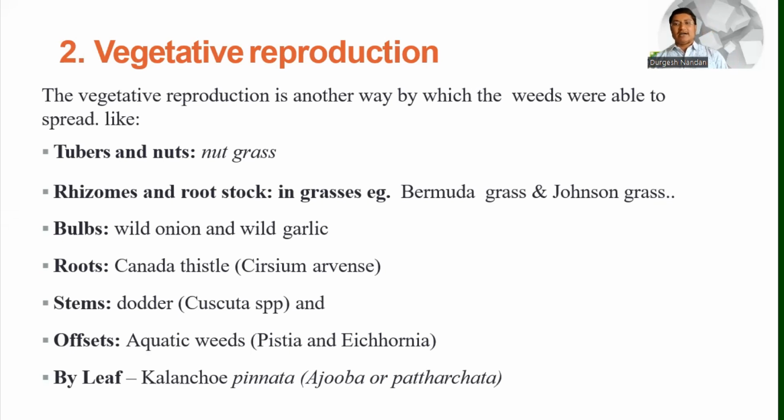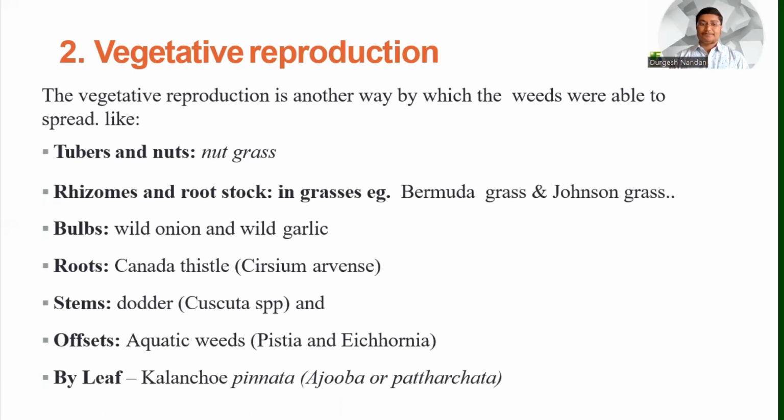But all of these come in the category of weeds, so that's why they have different abilities to regrow. And in one plant, two or three different abilities to regrow may be found. It doesn't matter that only one type of reproduction system will be found in one plant. Some plants contain many different types of reproduction systems.